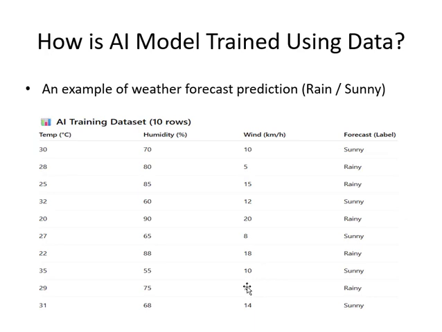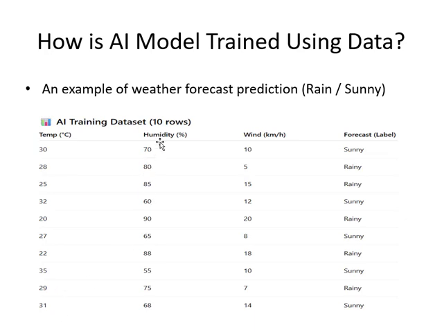Many people will say that they have learned about machine learning or artificial intelligence models learning from large data sets or from huge data sets or big data. So let me tell you, this is the example I took just to simply explain how the AI models are trained. In this example, the temperature varies only between like 25 to 35. So we are not considering high temperature like 40, 45, 50, or a very cold temperature like 0 or 5 degrees.